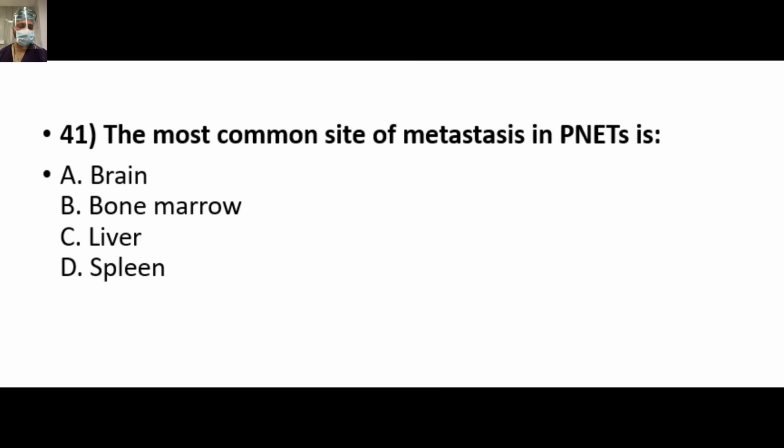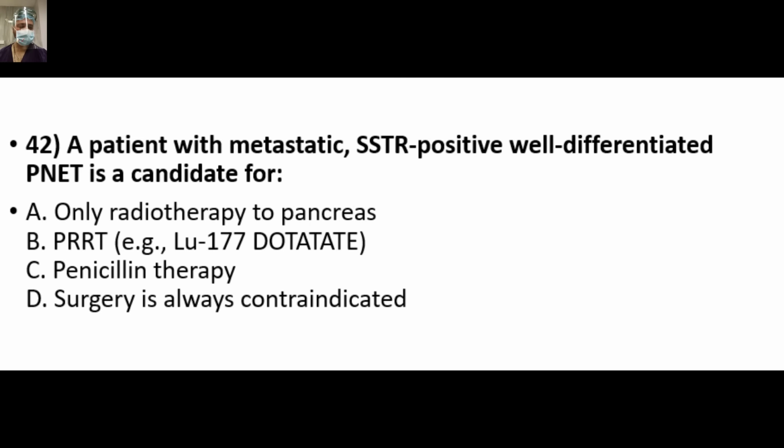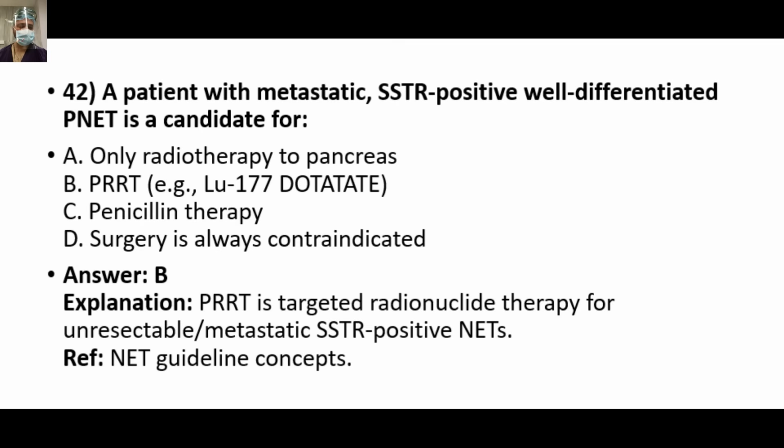Most common metastatic site from PNET is liver. Option C. The most common site of mets strongly impacts prognosis and strategy, whether single, multiple, single lobe, or bilobar. A patient with metastatic SSTR-positive well-differentiated PNET is a candidate for, again we have discussed, option B, PRRT, that is peptide receptor radionuclide therapy. Again, this is a very good modality for metastatic lesions where surgery is not feasible.